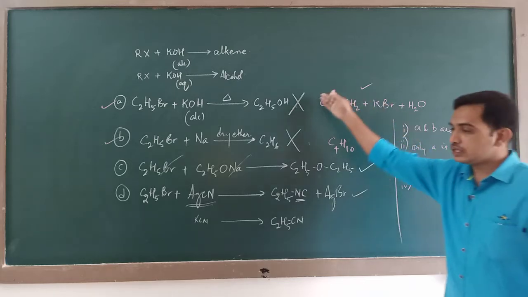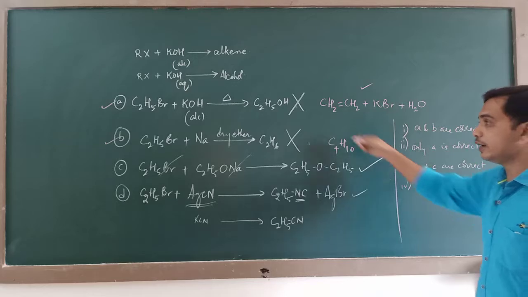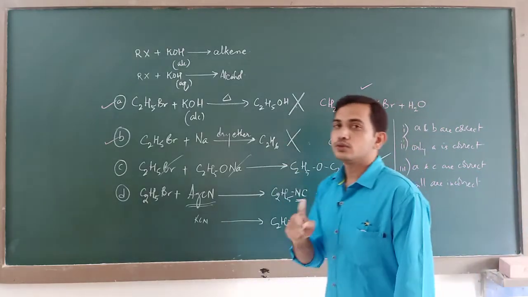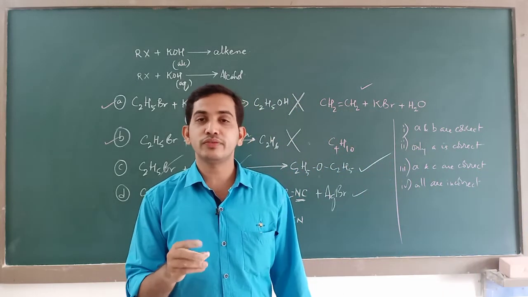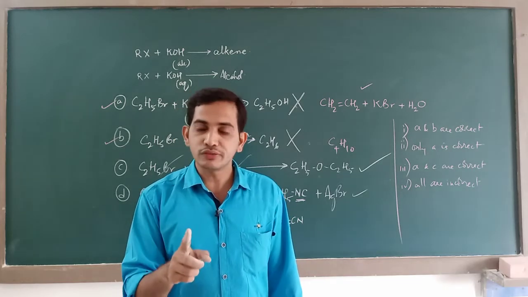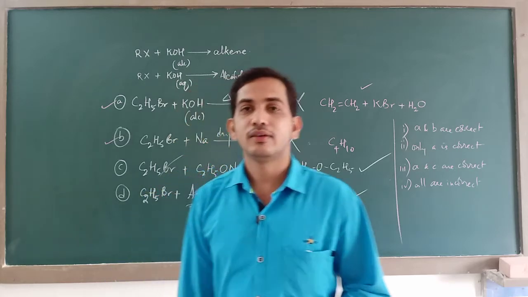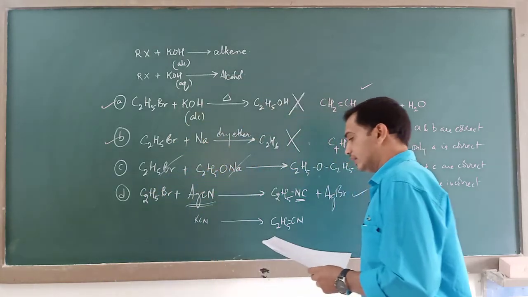So based on these options, you will search for answers here and not in the earlier ones. Understood? So for this 18th question, you have got two answers, that is option A and B. Both of these statements are incorrect. Then move on to the next question, the 19th question.